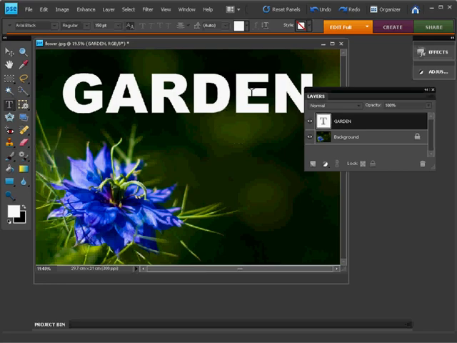And because it's in white, a nice easy way to do this is just pick the magic wand tool. That's this one here in the Elements interface. Click on the magic wand tool. Make sure contiguous is not ticked. Make sure that box there isn't ticked. And then just click on one of the letters. In so doing, you'll select the whole lot. So we have the whole of the word garden selected and outlined with marching ants.